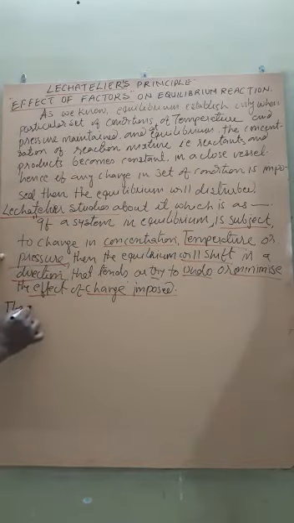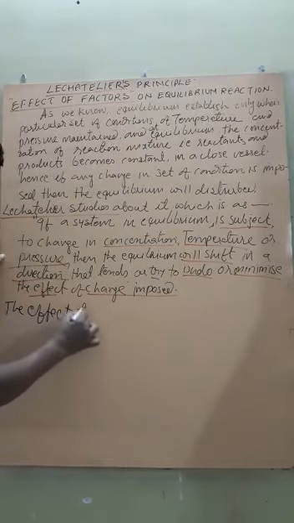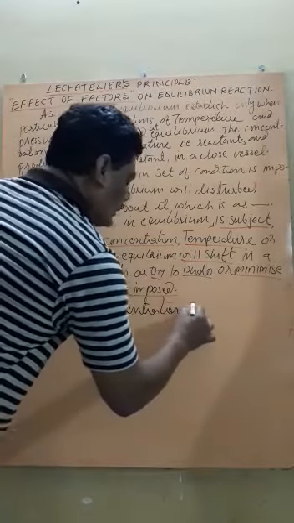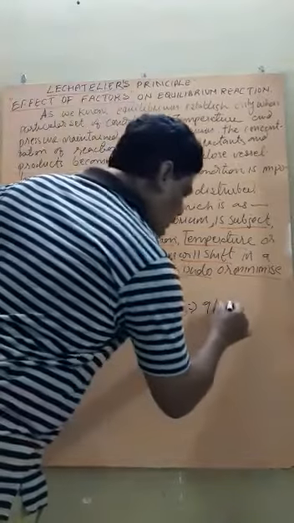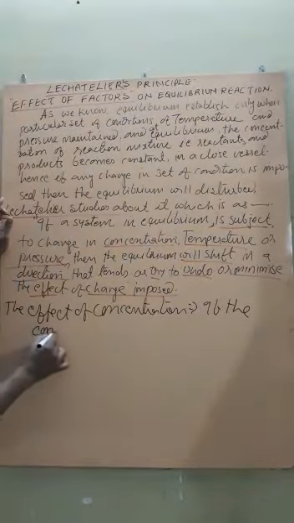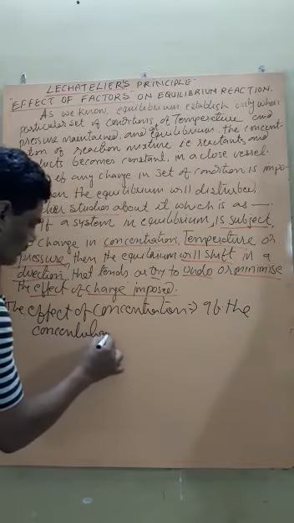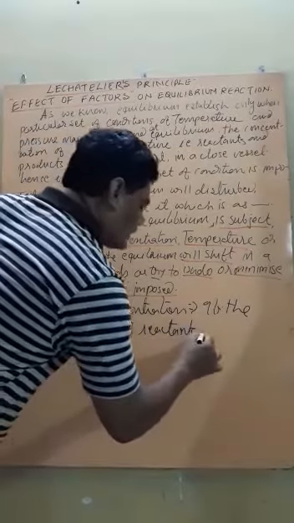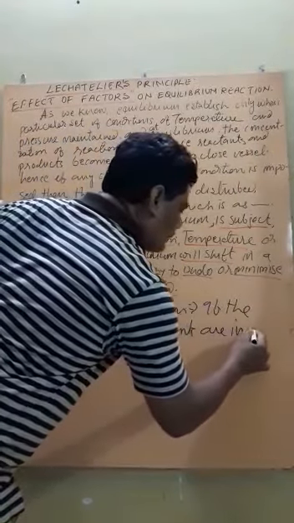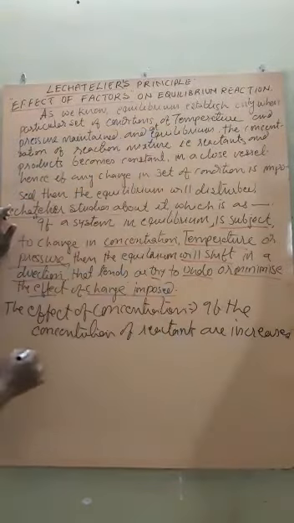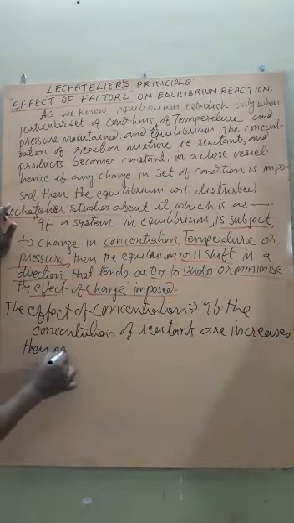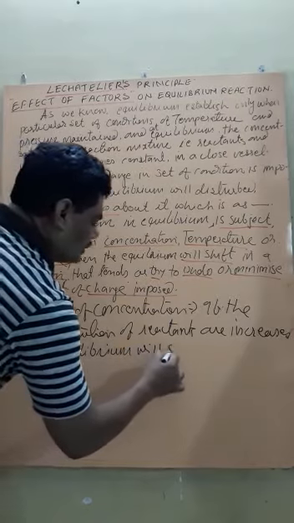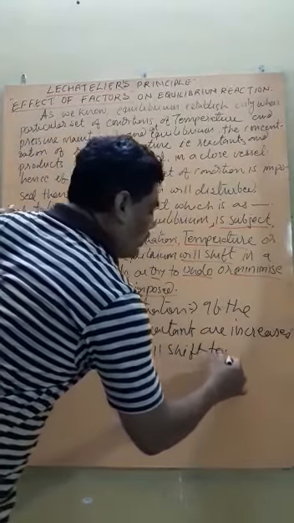First one, the effect of concentration. If the concentration of reactants increases, then the equilibrium will shift to the forward direction.